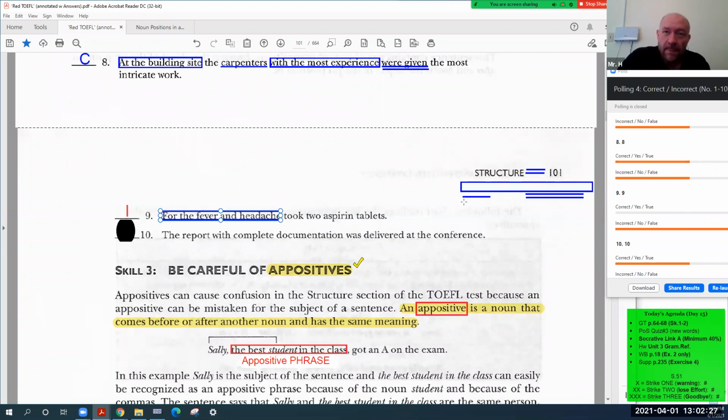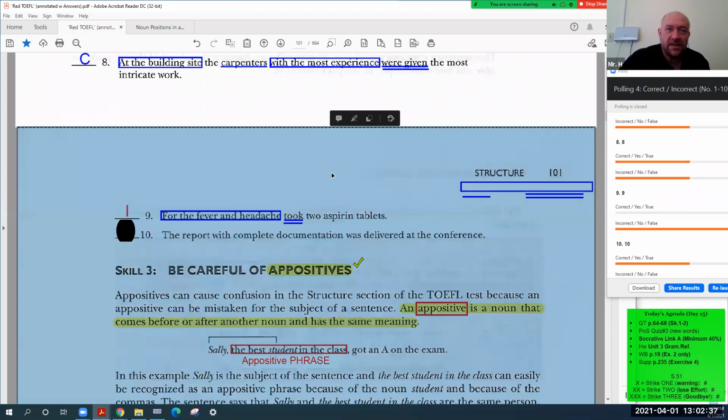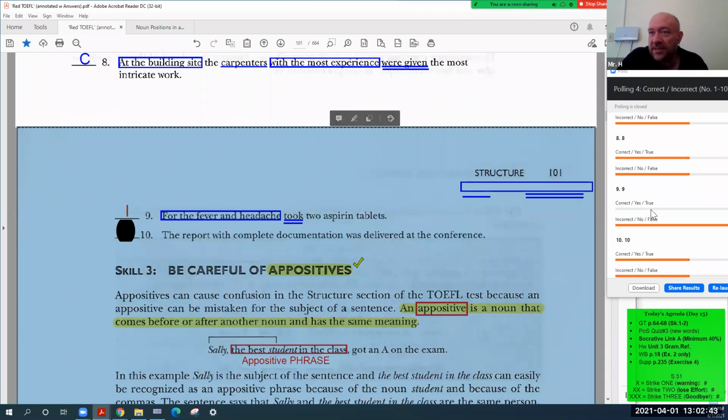And then, the verb talk, yeah, and we are missing a subject before the verb. Exactly. Missing a subject. You got it. Last one. Any volunteers for number 10? Now, what did everybody say?